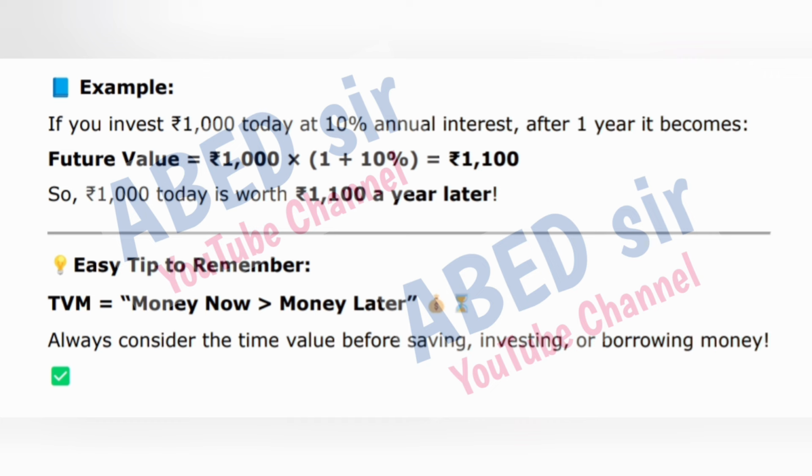So, 1000 rupees today is worth 1100 rupees a year later. Easy tip to remember: TVM is equal to money now, money later. Always consider the time value before saving, investing or borrowing money.